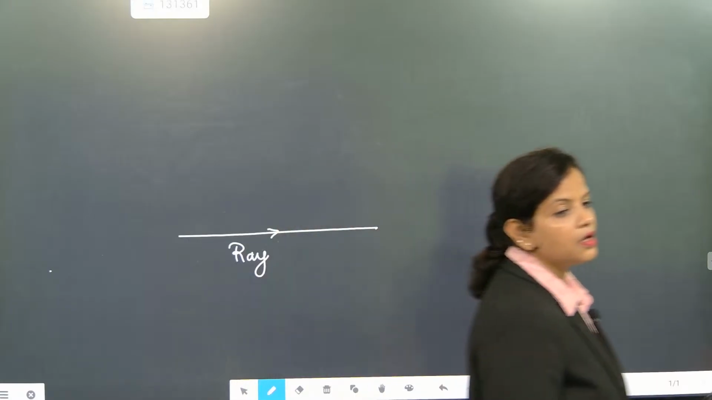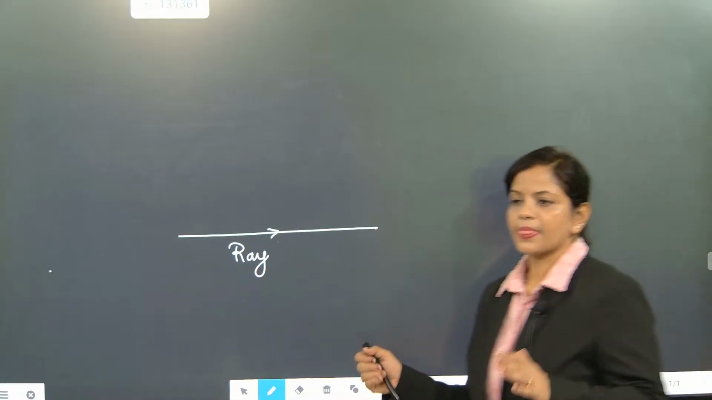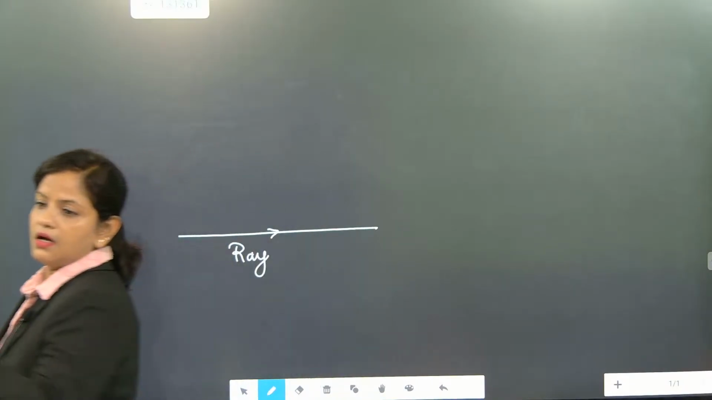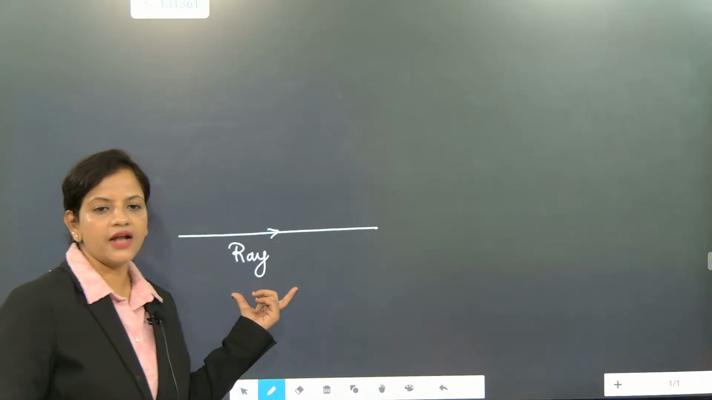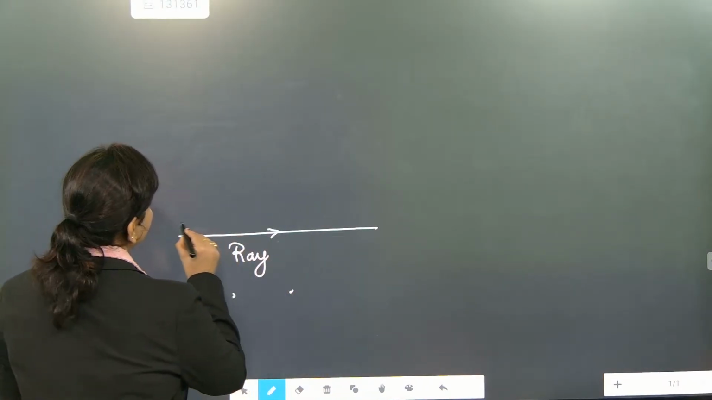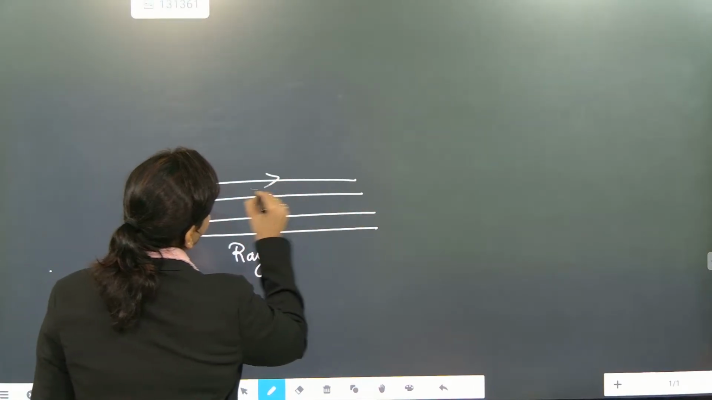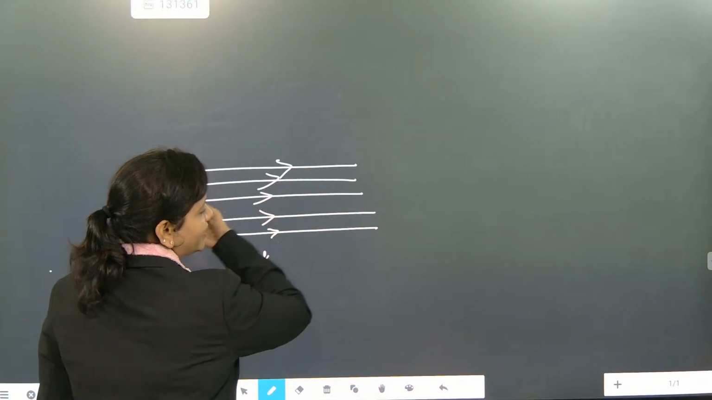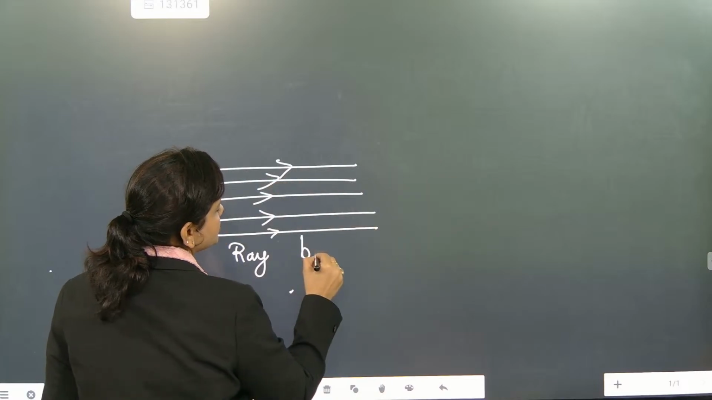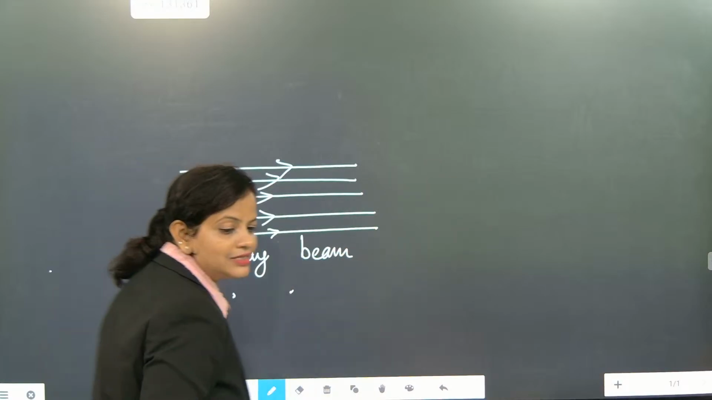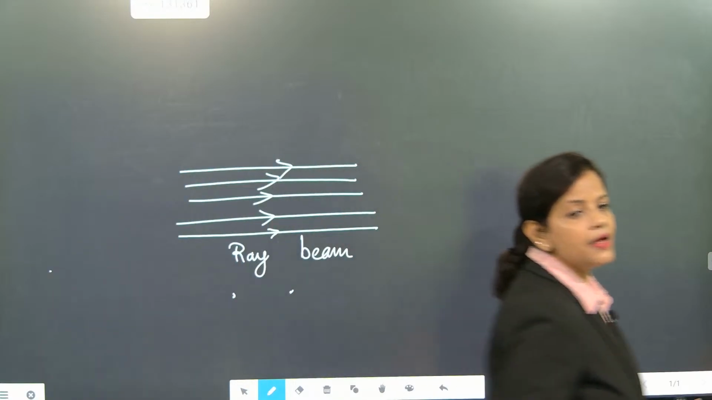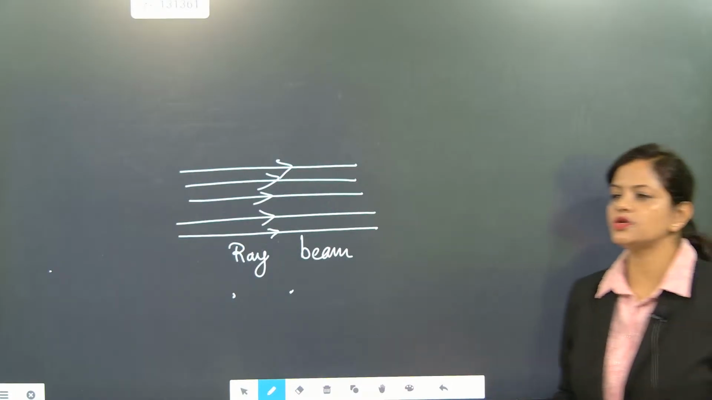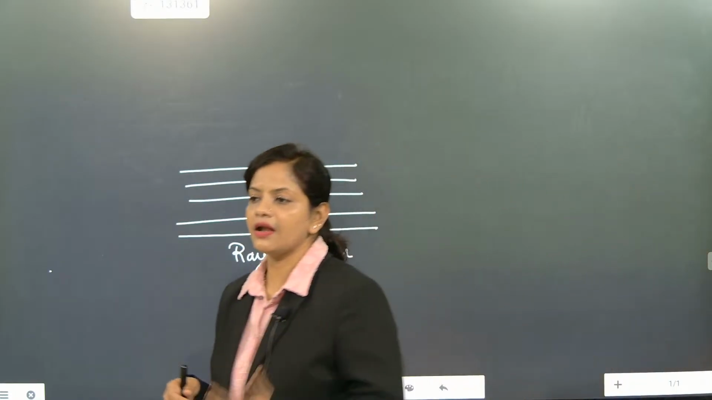See, look here. First is ray. One single source is exactly considered as a ray. But if we take 1, 2, 3, 4, 5 like this, coming in compact form, it is considered as a beam. So that is the difference between ray and beam. I hope you have understood the difference between ray and beam.